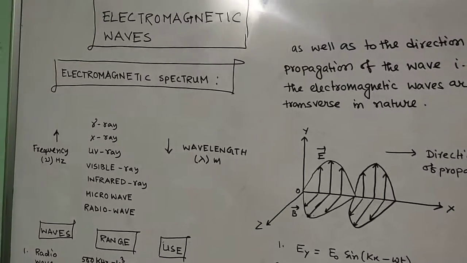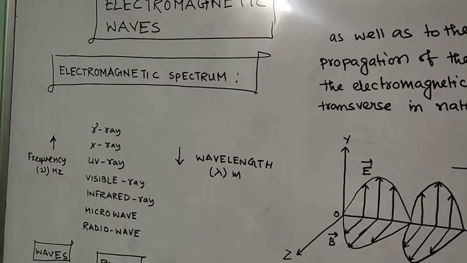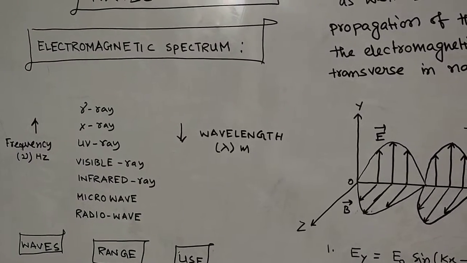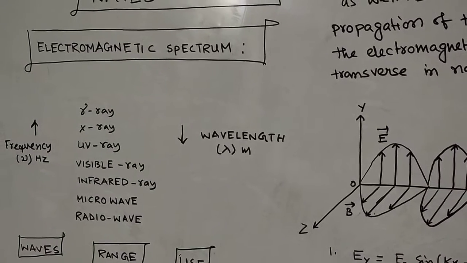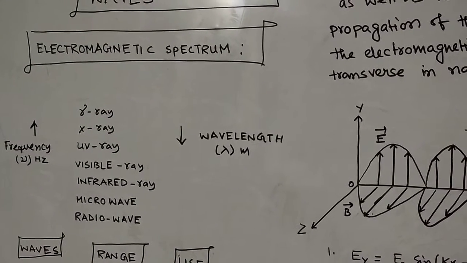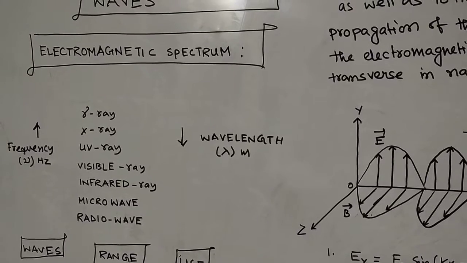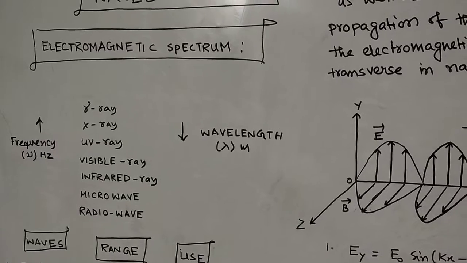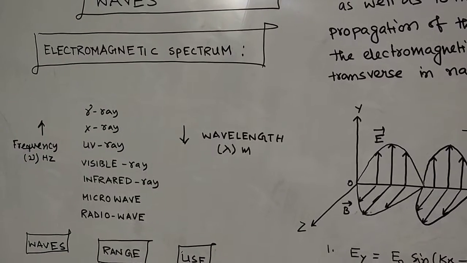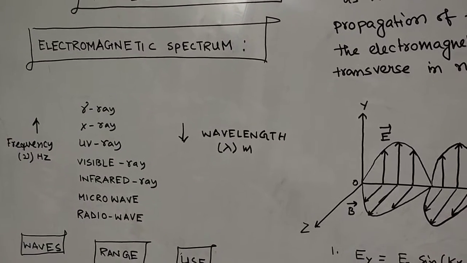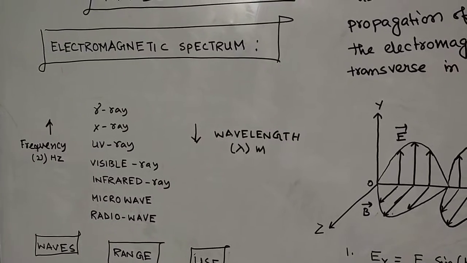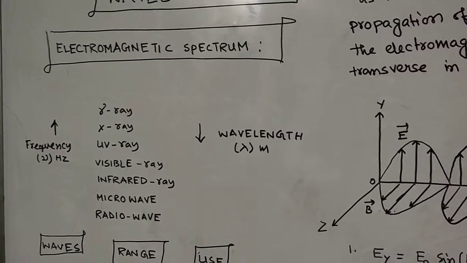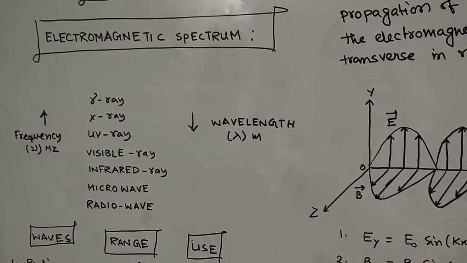Now the next point which we are going to discuss is your electromagnetic spectrum. These are the few waves that come under the electromagnetic spectrum: gamma ray, X-ray, UV ray, visible ray, infrared ray, microwave, radio wave. From bottom to top it is the increasing order of frequency, and from top to bottom it is the increasing order of wavelength. Sometimes in the exam a few waves are provided and you are asked for the ascending or descending order of frequency or wavelength. So you must memorize this chart if you want to give the answer.